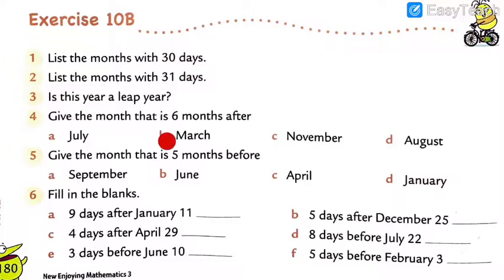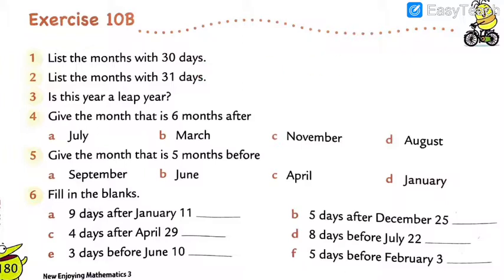So here is a different question. Note down the question, and in homework you have to write the list of months with 30 days. For example, April, June, August, October, and November.